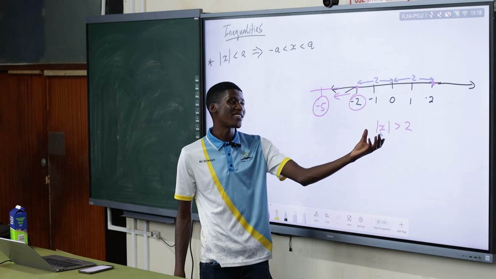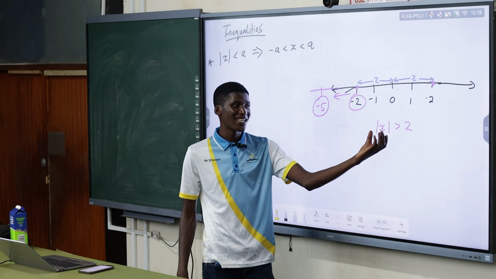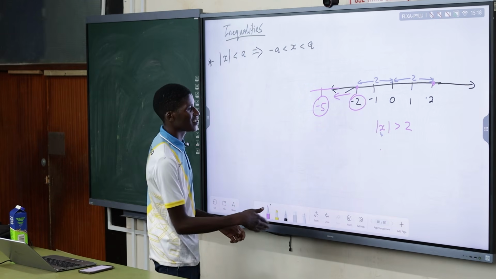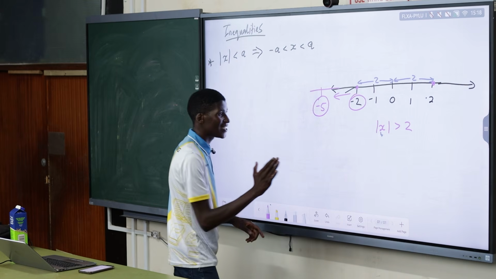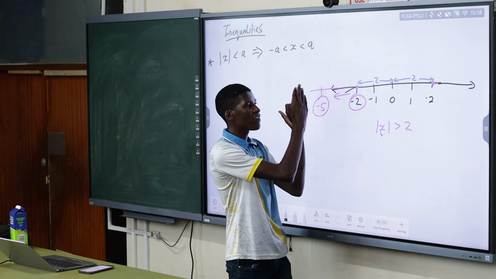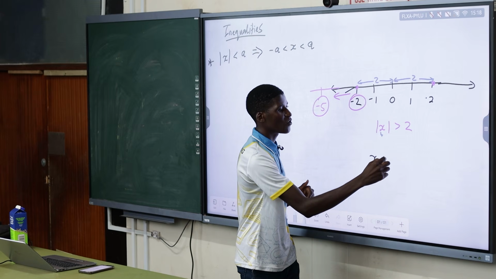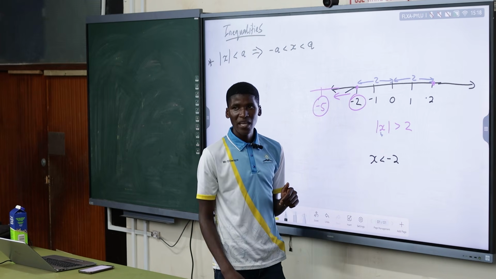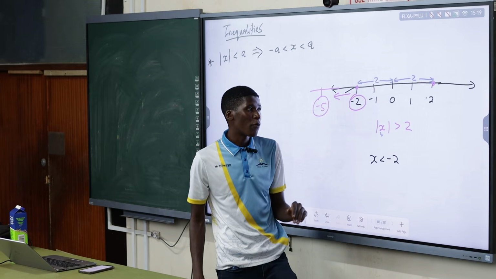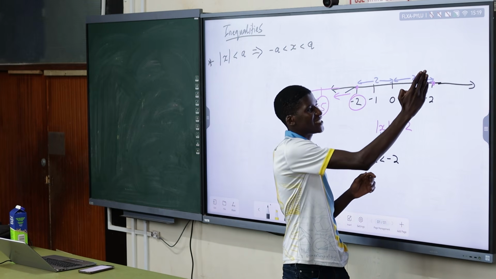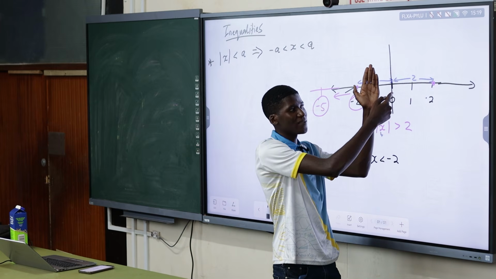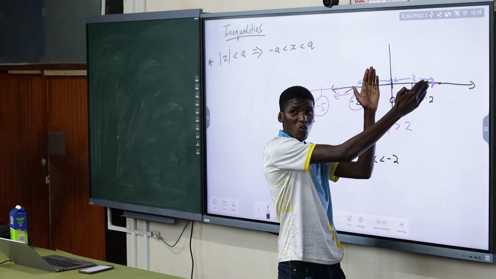No. This implies that the distance of the number x away from 0 is greater than 2. That is the definition of absolute value. So for that to happen, I know my x value must be less than negative 2. But I have another critical point, 2, on this side. For me to get a distance away from 0 that is greater than 2.